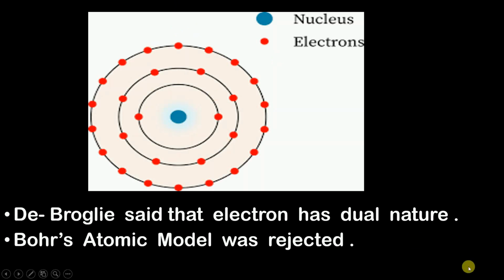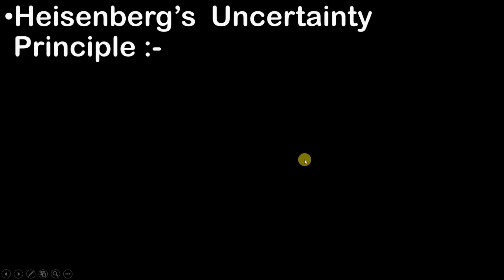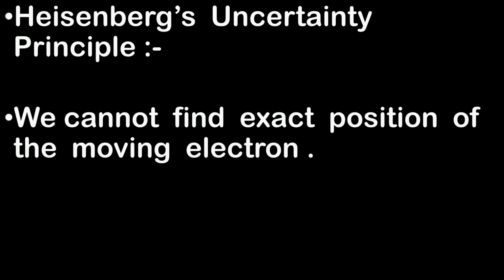Okay, now moving ahead, after de Broglie, there comes Heisenberg with his uncertainty principle. What Heisenberg told in his uncertainty principle was that we cannot find the exact position of the moving electron. He said that we cannot find the exact accurate position of the electron around the nucleus. So we cannot find the exact location of an electron around the nucleus. And this was proved right.